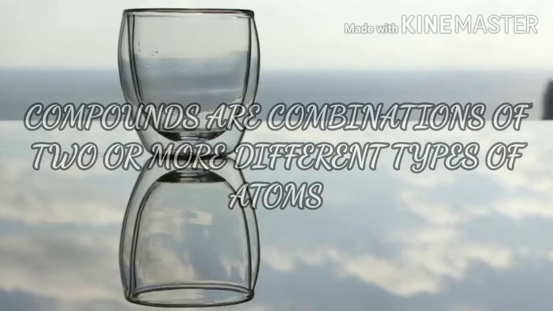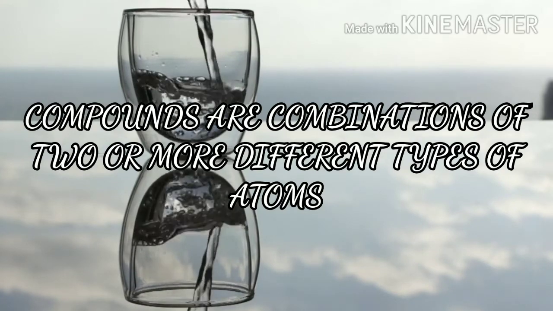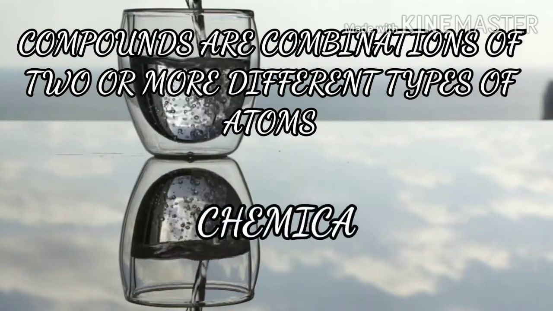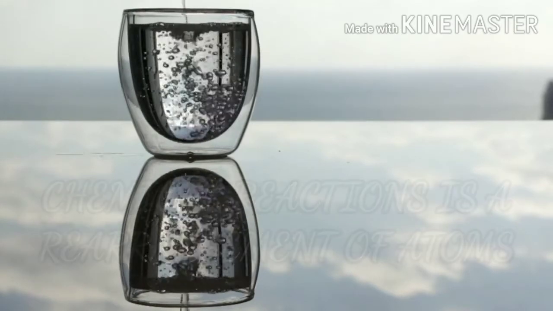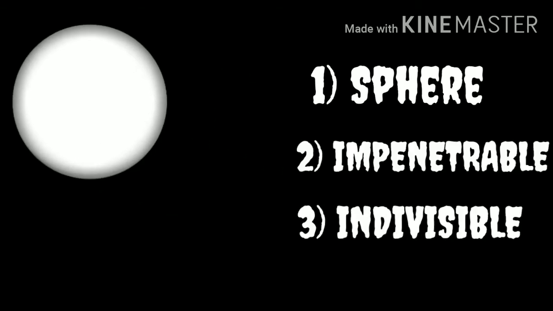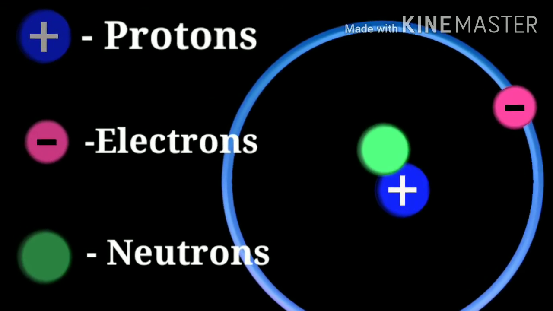His third theory states that compounds are combinations of two or more different types of atoms. A chemical reaction is a rearrangement of atoms. Finally, Dalton came up with the atomic model like this. He thought that atoms would be spherical, impenetrable and indivisible. After the atomic theory proposed by Dalton, people believed that atom is the smallest possible form of matter. They didn't know about protons, neutrons and electrons at that time.